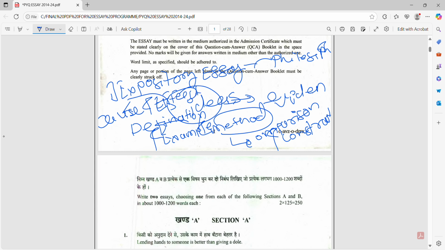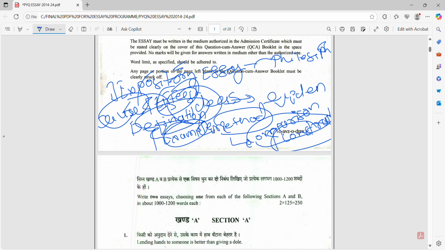Suppose they have given liberalism and Marxism, that is comparison and contrast. Secondly, if they have given utilitarian ideas, we give the example of public policy framing. Thirdly, cause and effect means if industrialization has come, then wages have to be increased.